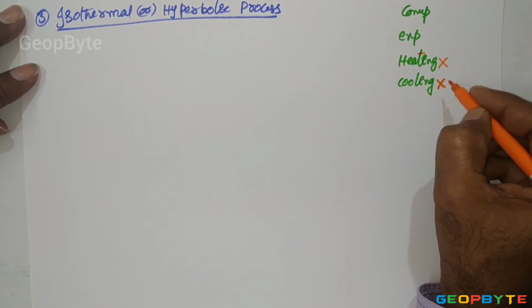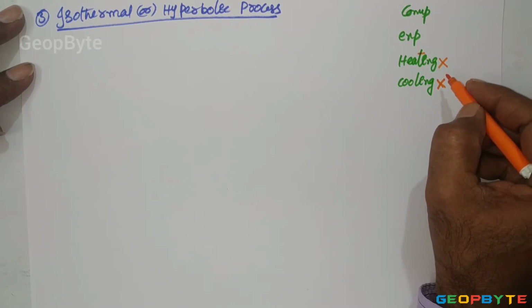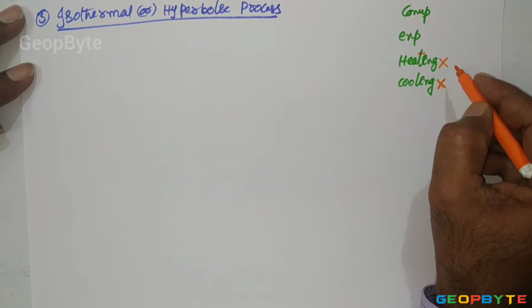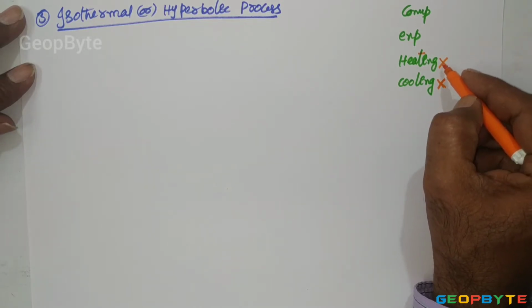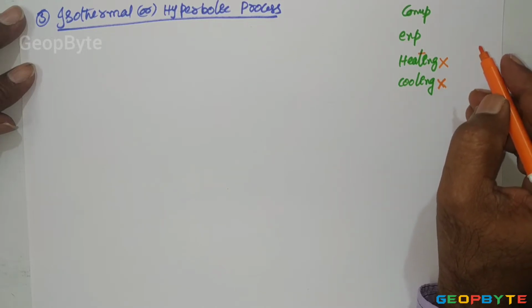The reason is, for all these non-flow process, atmospheric air is the working material and the atmospheric air is coming under ideal gas. One of the characteristics of the ideal gas is, ideal gases never go for phase change. Without phase change, it is impossible to supply the heat or remove the heat at constant temperature.